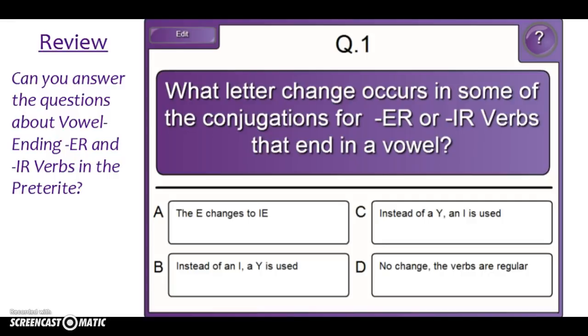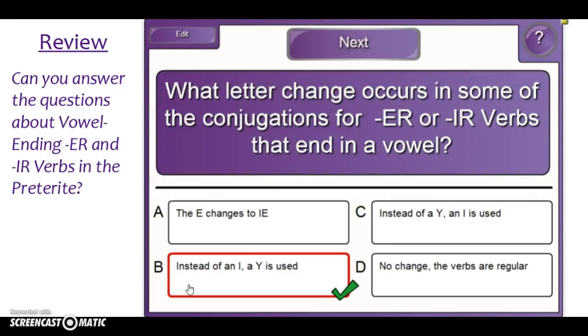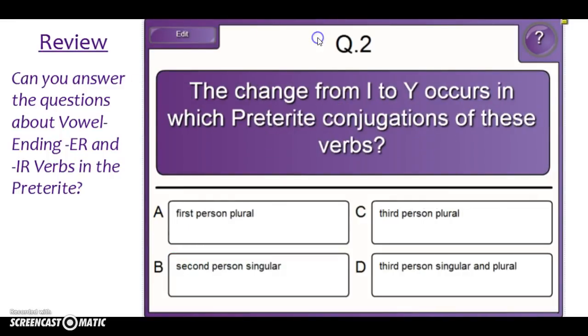Let's see. So what letter change happens when we have er and ir verbs that end in a vowel in the stem? You got it. Instead of an I, use a Y. We change that I to a Y in which conjugations?